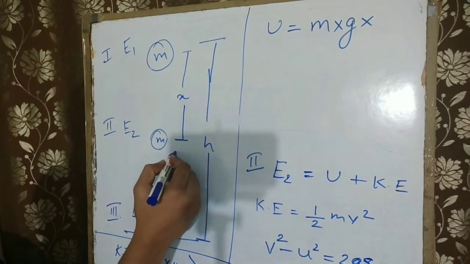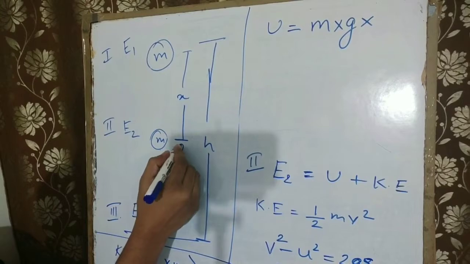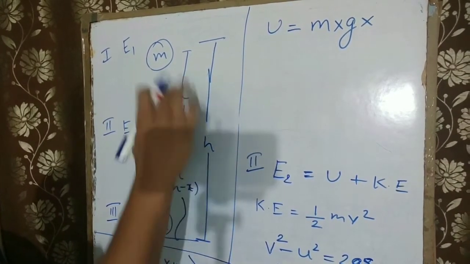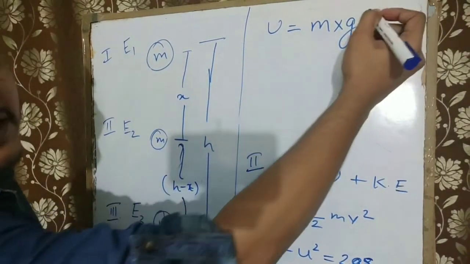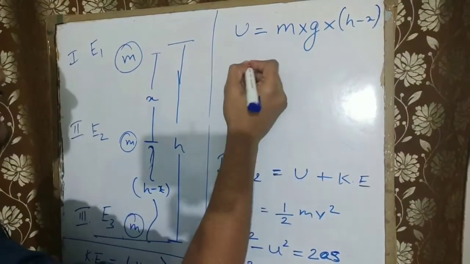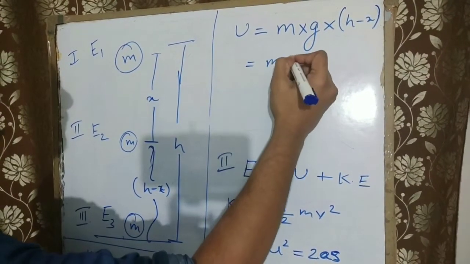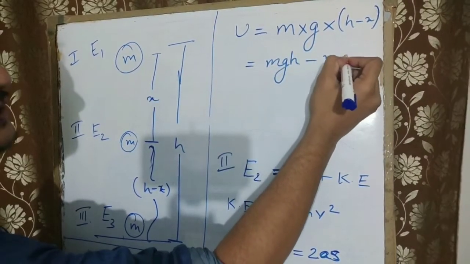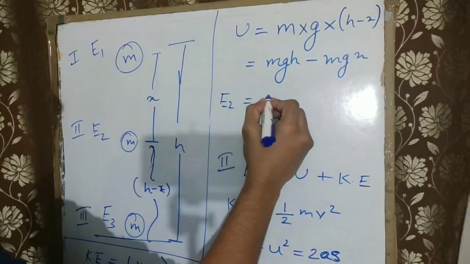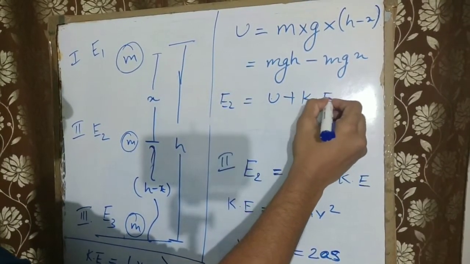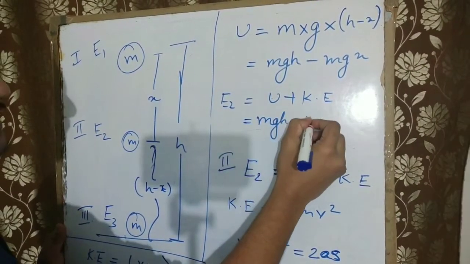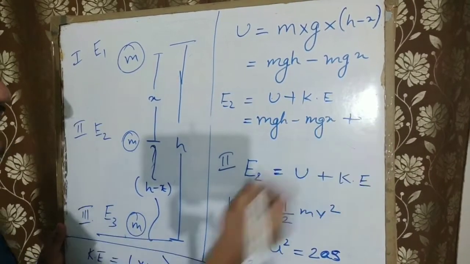So this height will be equal to this height. The height from here to here will be h minus x, the total height subtracted by this much. So in place of h over here, I am going to write h minus x. Let's solve it. It will be, open the bracket, mgh minus mgx. So here E2 will be equal to U plus kinetic energy. Potential energy, we just got it. So mgh minus mgx plus kinetic energy.